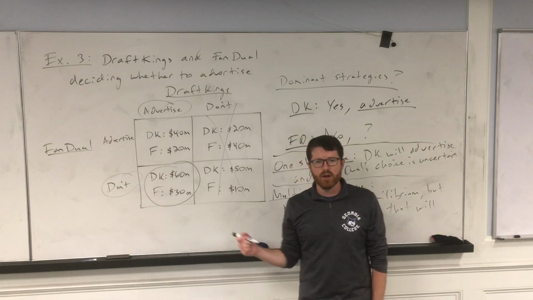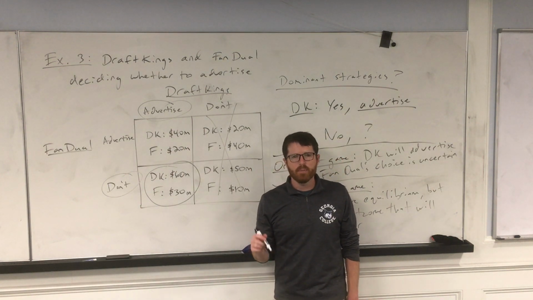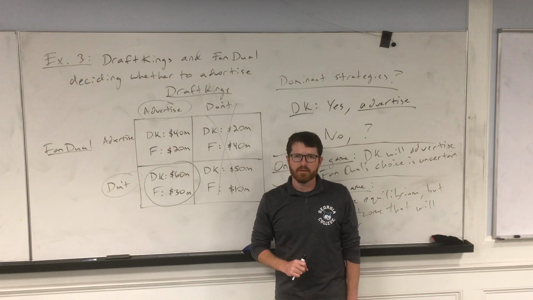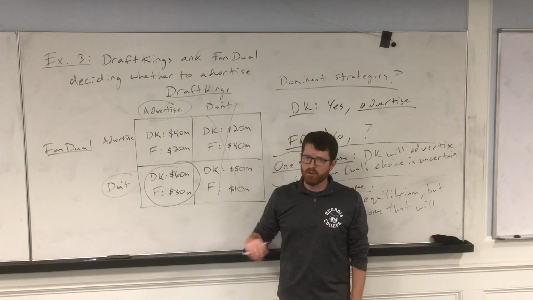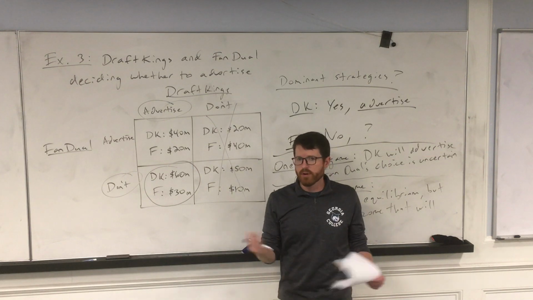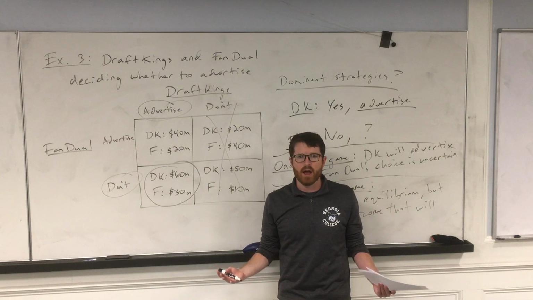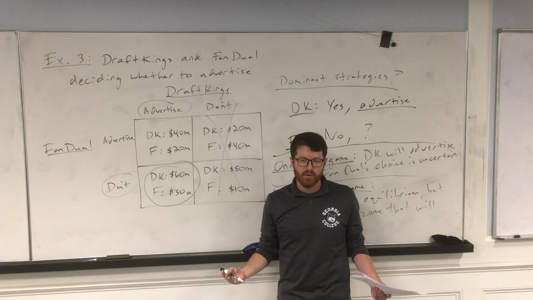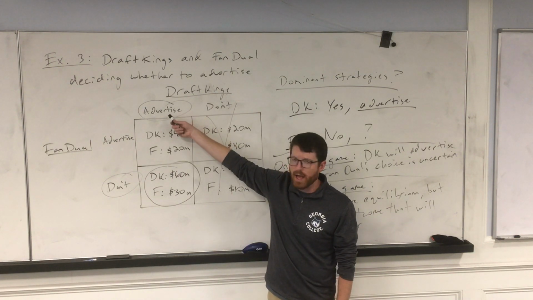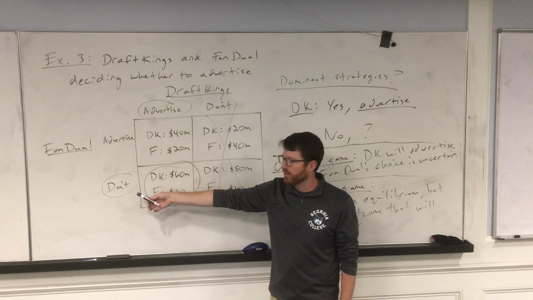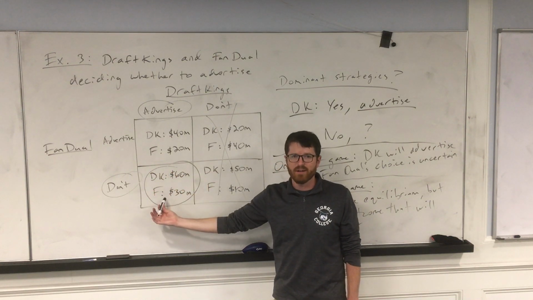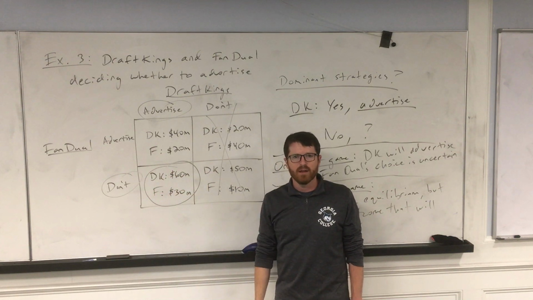So in this scenario, what I might ask you is, if they play this game one time, what do we expect is going to happen? Correct answer is DraftKings will advertise, and we don't know what FanDuel is going to do. If I ask you, if they play this game 100 times, what do you think is going to happen? Well, if they play it 100 times, DraftKings will advertise, and FanDuel will realize that they shouldn't advertise, so they won't. So that's the outcome that happens.